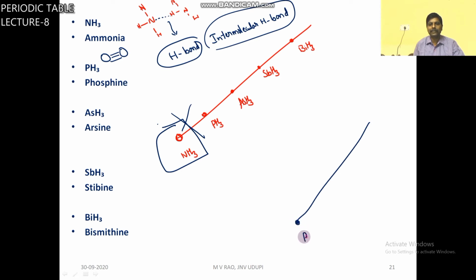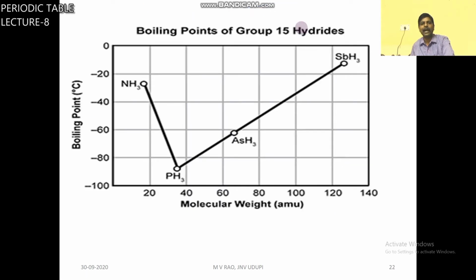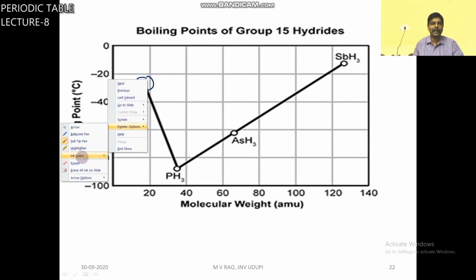Now, the least one is PH3, AsH3, SbH3, BiH3. NH3 is expected at the bottom, but it will come to the middle. This is NH3. Why does NH3 have a greater boiling point than PH3? Because of intermolecular hydrogen bond. NH3 has a higher boiling point than PH3 because of intermolecular hydrogen bond.